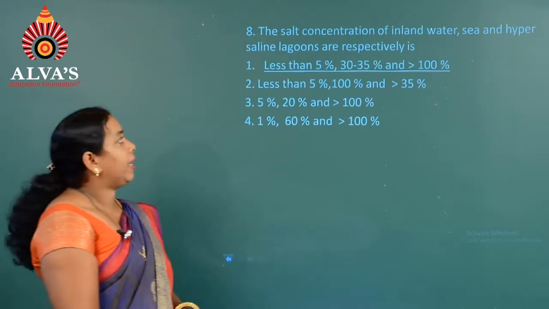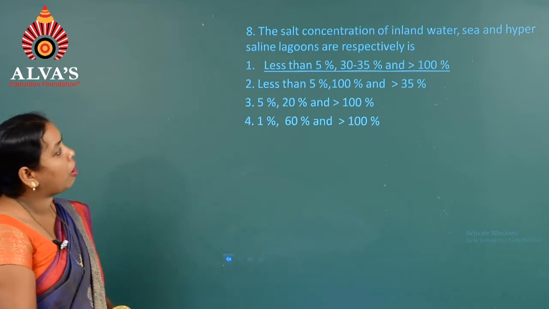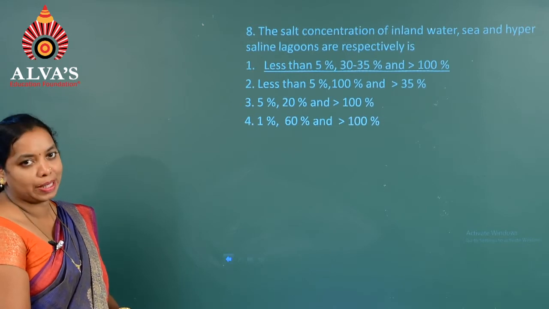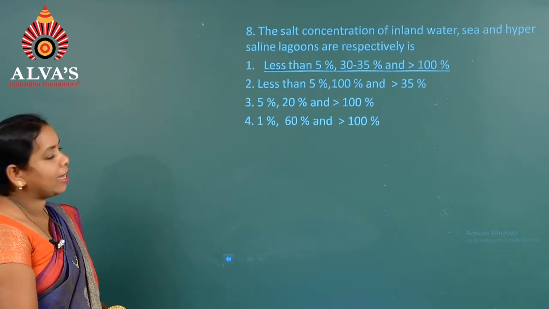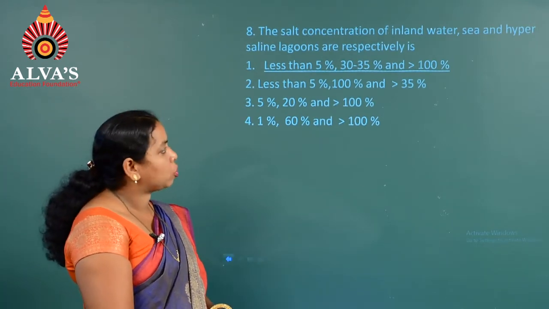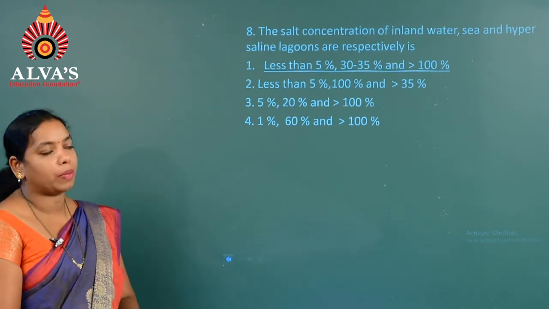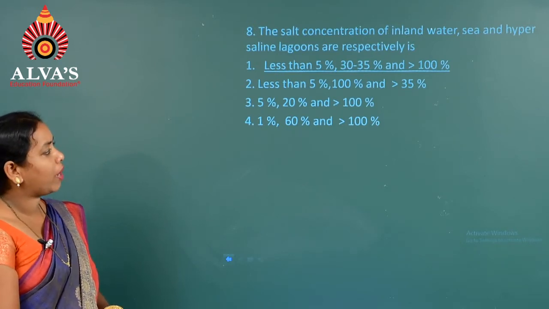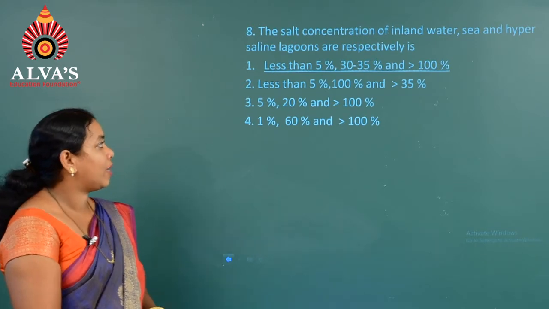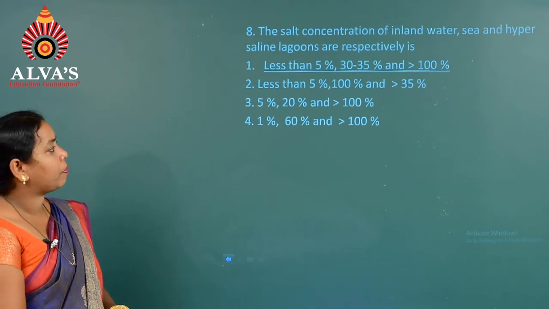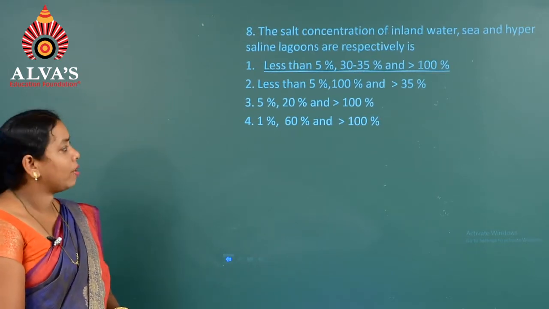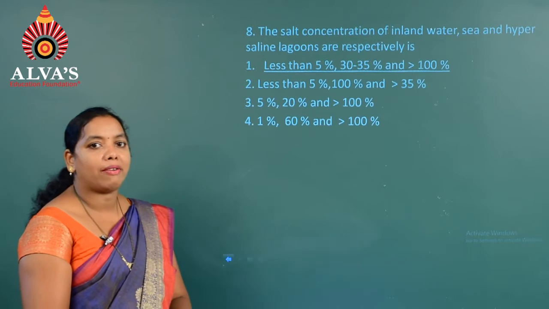Question number 8. The salt concentration of inland water, sea and hypersaline lagoons are respectively. So, here we can see the first option: less than 5%, next 30 to 35% and more than 100%. Whereas the next one: less than 5%, 100% and more than 35%. Whereas the third one: 5%, 20% and more than 100%. Here the fourth one: 1%, 60% and more than 100%.